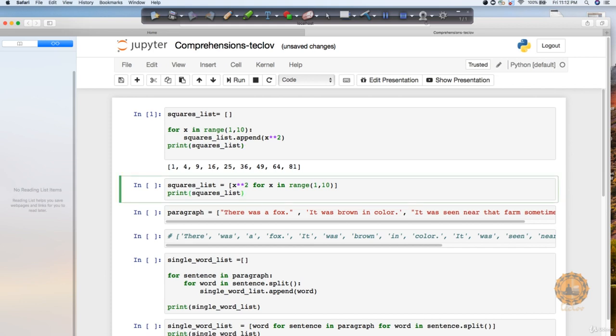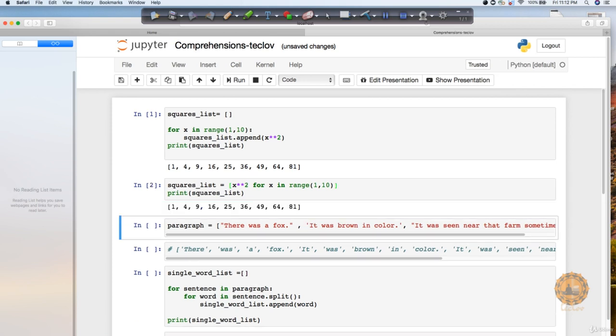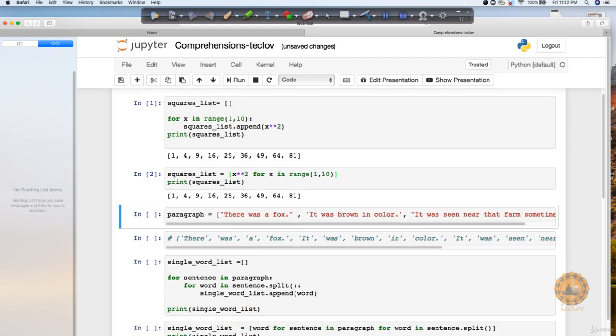If I have to write the same thing in comprehension, you can first see that I'm writing with this square bracket and here I can just say x square for x. So this means that for every value of x, just keep on doing the x square, where x will be in range from 1 to 10. So this is how you read this comprehension statement. You can see that it is looking even cleaner, in one line itself you are able to write it, plus it's going to be a little faster if you run it for longer code.